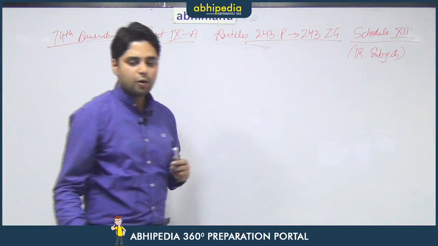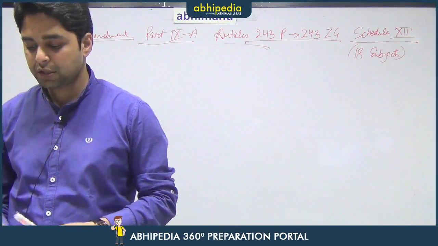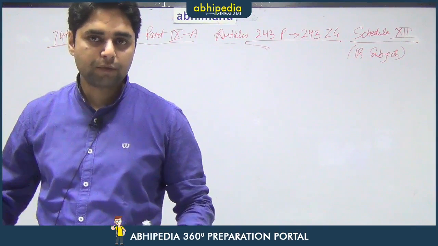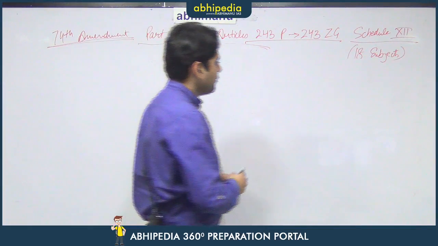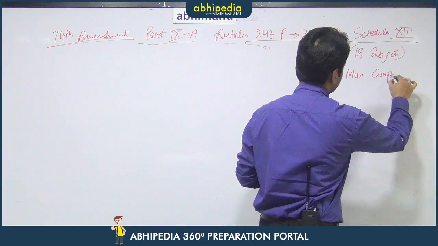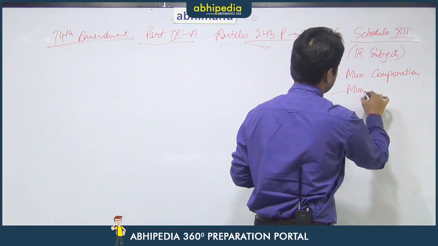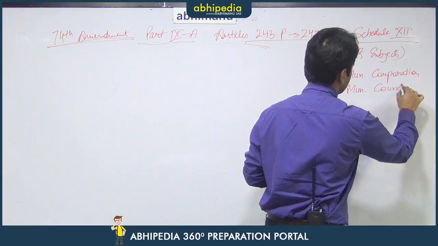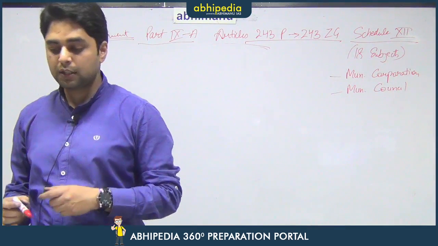So, until now we have discussed the 74th Constitutional Amendment and their features. There are certain special types of bodies which are there under the 74th Amendment. We have already done the municipal corporation and the municipal council. So, the municipal corporation is for the larger cities, whereas the municipal council is for the smaller cities.